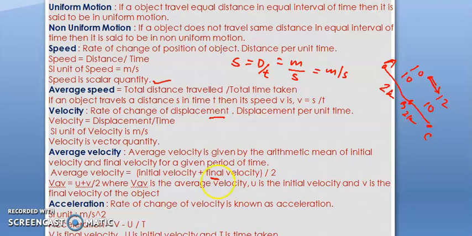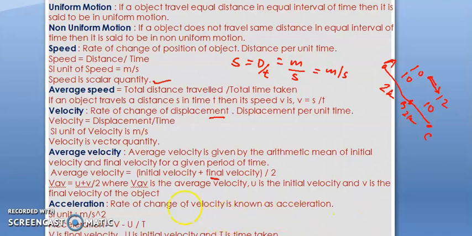So average velocity, how do we find the average? We need to sum and then divide by the number of values. So in this case, the sum of these two, initial u plus v, divided by 2, gives the average velocity. Acceleration is the rate of change. So the rate of change of velocity is known as acceleration.